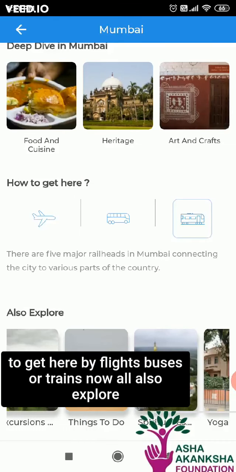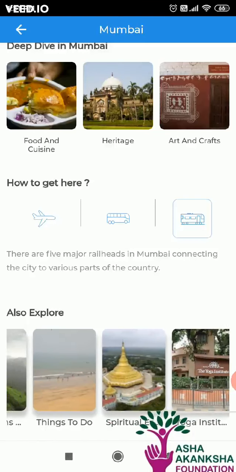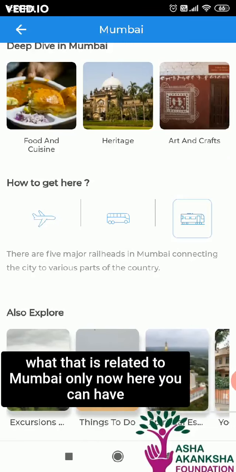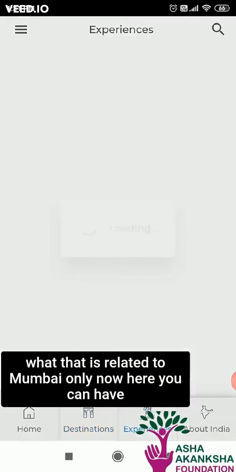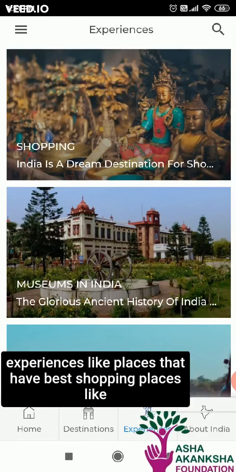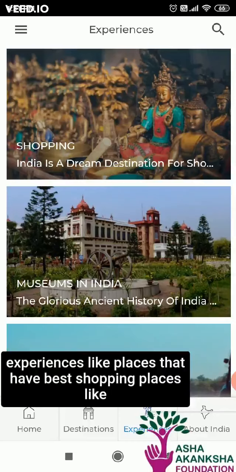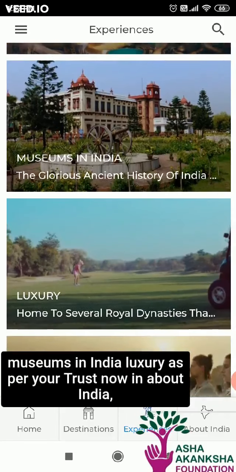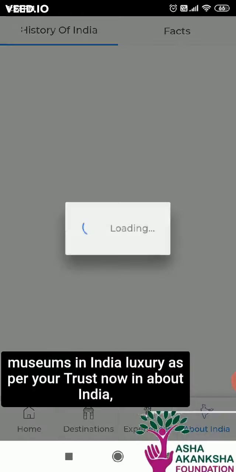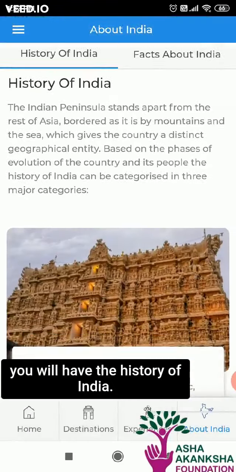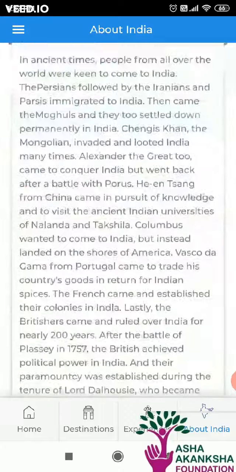Now also explore what is related to Mumbai only. Now here you can have experiences like places that have best shopping places, like museums in India, luxury as per your interests.